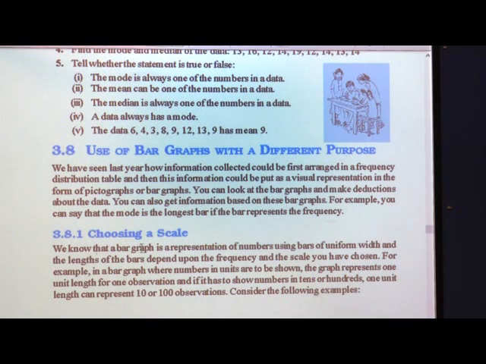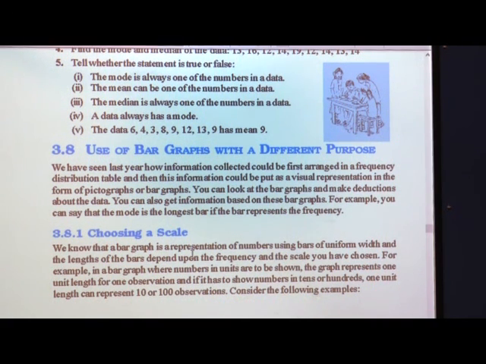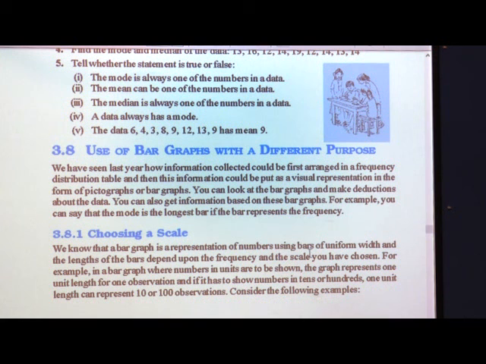Now, we have some different scales that we have to see in detail. Here, choosing a scale: we know that a bar graph is a representation of numbers using bars of uniform width and varying length. Means first we have to draw the bar graph, and we just have to find the length and the width.